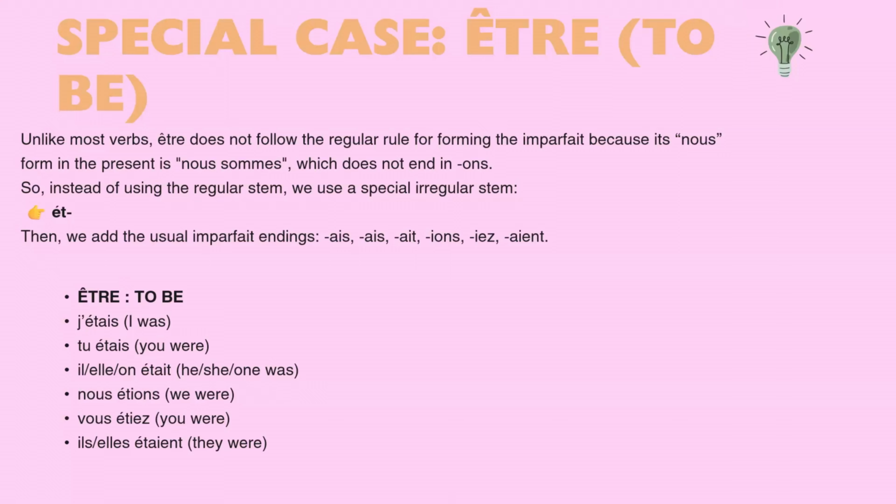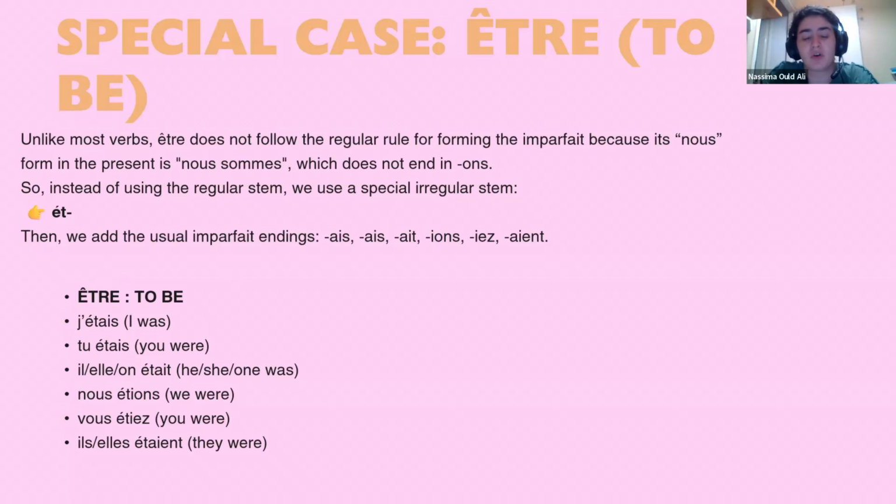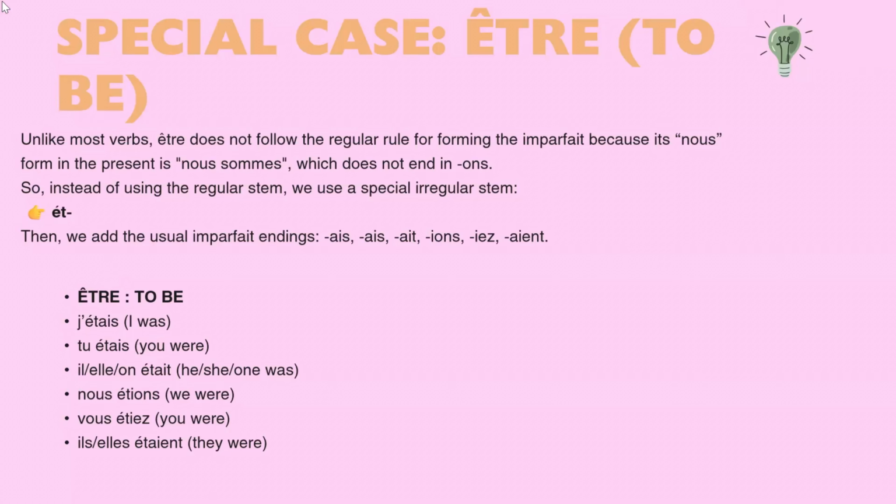Nous mangions, vous mangiez. Mais comment on écrit ça? How do you write it? Mangions avec le verbe nous.